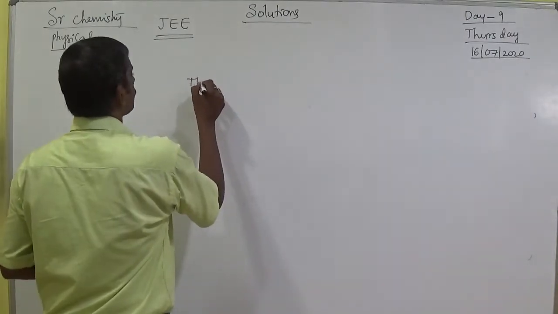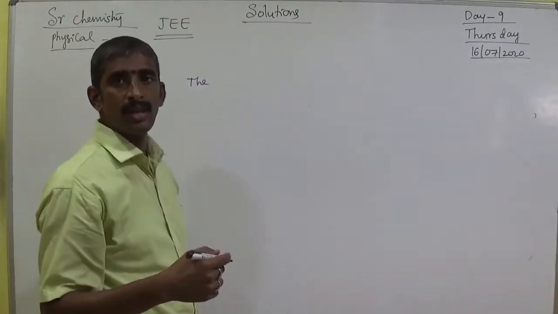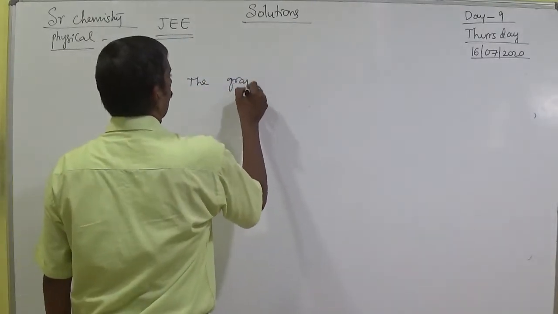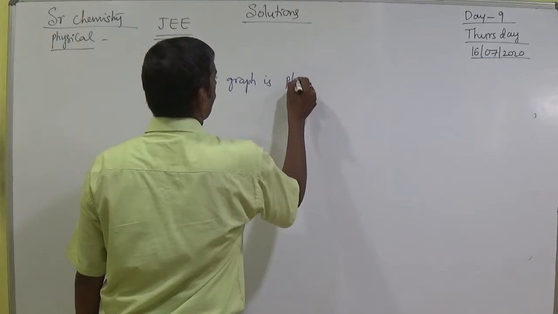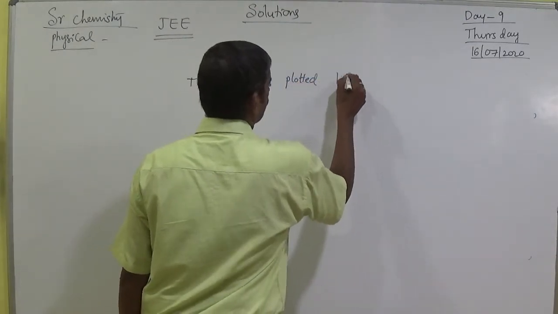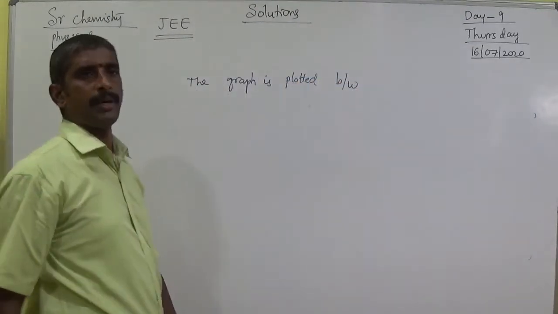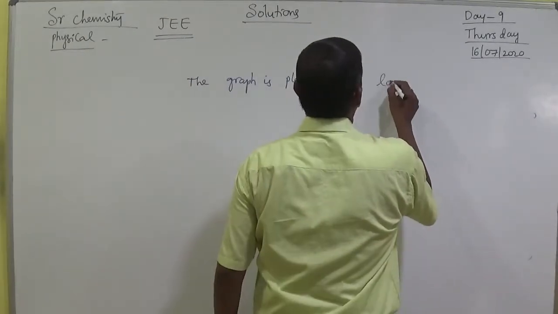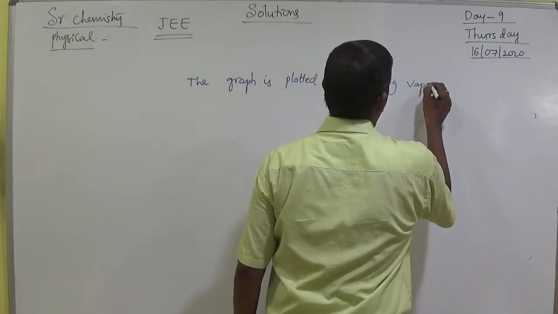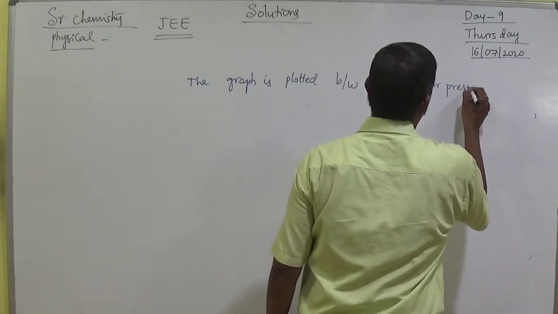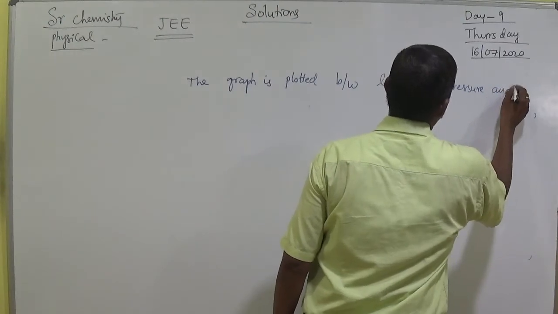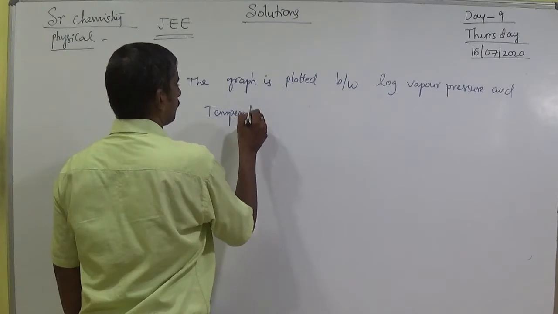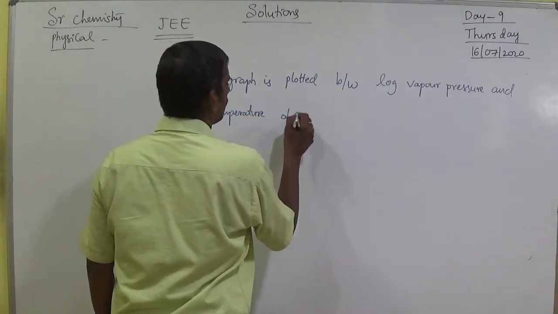Another graph I am explaining is the Clapeyron graph. The graph is plotted between the logarithm of vapor pressure and the temperature of the liquid.